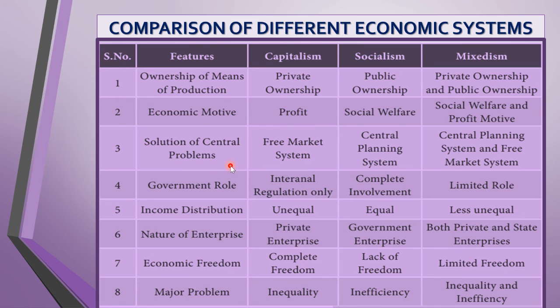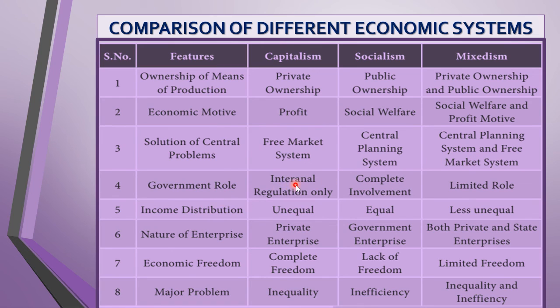Solution of central problems. Here, who gives the solution? Here, free market system. You have the demand and the supply, which gives the solution for all the problems. Here we have the central planning system. Here we have central planning system as well as free market system. Market forces are there, government is there.